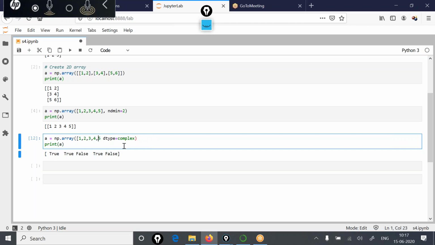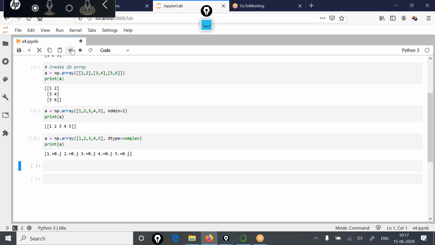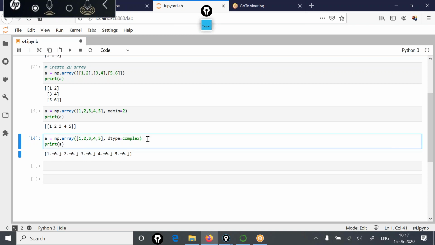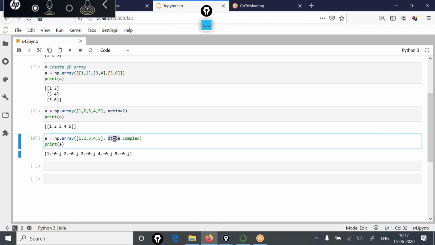Like now, if I execute this code, you will see output like this. Okay, there is some problem. Yes, I forgot to write a comma. Now see the output is in the form of complex numbers. So this one is 1 plus 0j. That means 1 is the real part and 0 is the imaginary part. Then 2 plus 0j, 3 plus 0j. So this is how you can create complex numbers also. So I hope that the creation of a simple array, 1D array, 2D array with different data types is clear to you. Next, this data type.